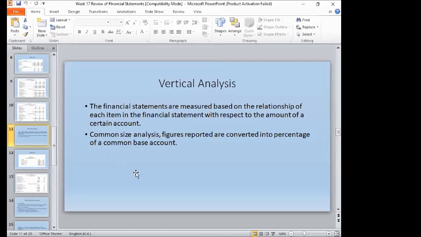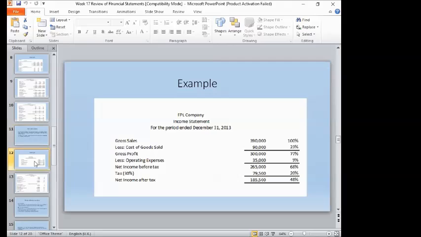Okay, the other one is the vertical analysis. So what is vertical analysis? It is measured based on the relationship of each item in the financial statement with respect to the amount of a certain account. The common analysis that we use here in vertical is the common size analysis, in which the figures are converted into percentages of a common base account. So what is the example here?